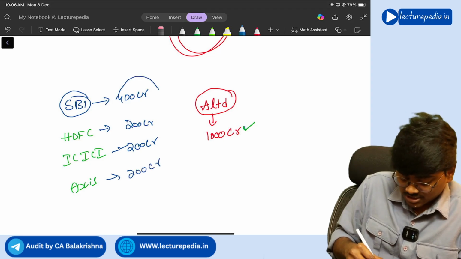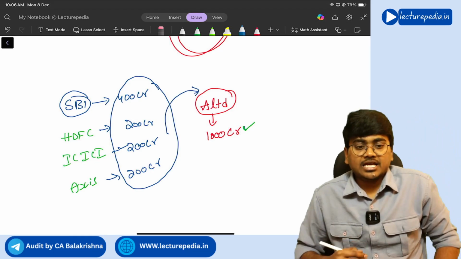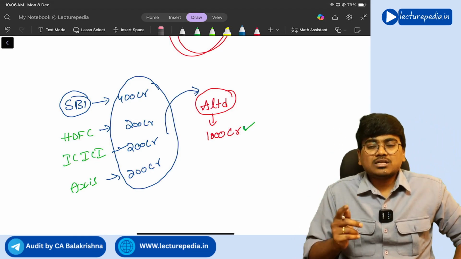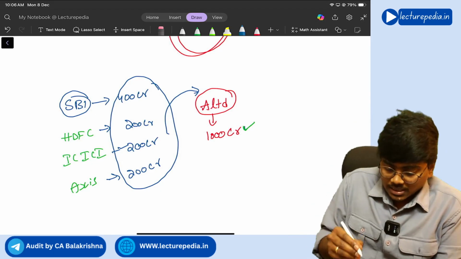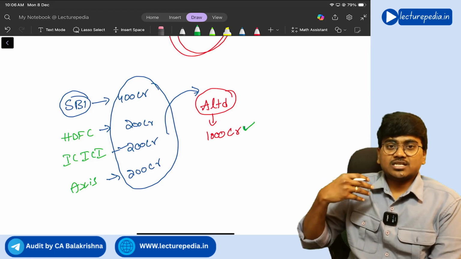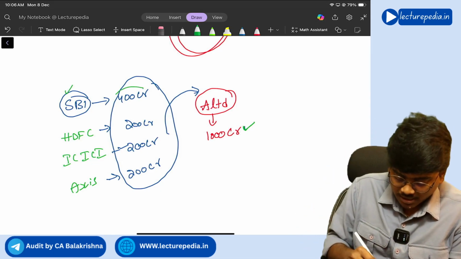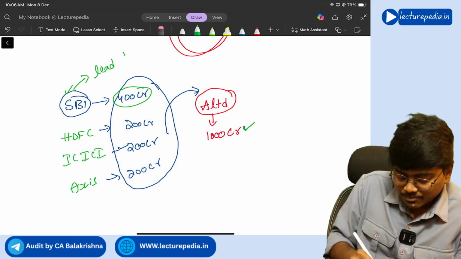Like this, all these banks coming together will give a loan to A Limited. This is known as advances under consortium. Understood? Now, in this, the larger share is contributed by SBI Bank, 400 crores. So SBI Bank will be called the lead banker.